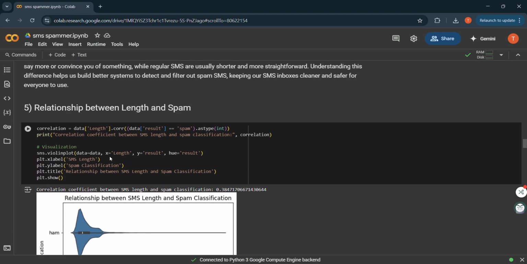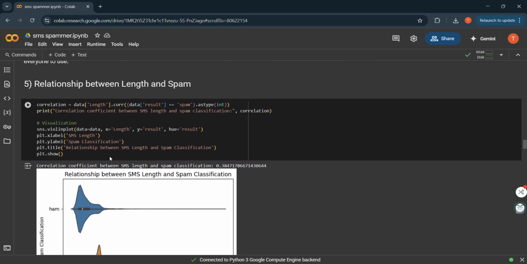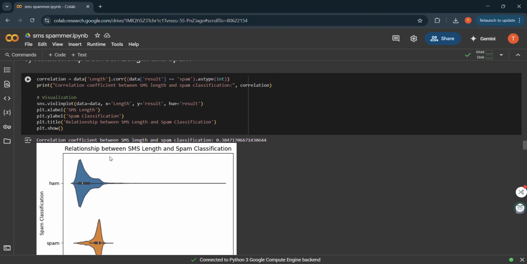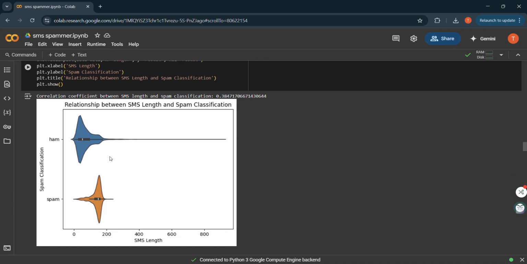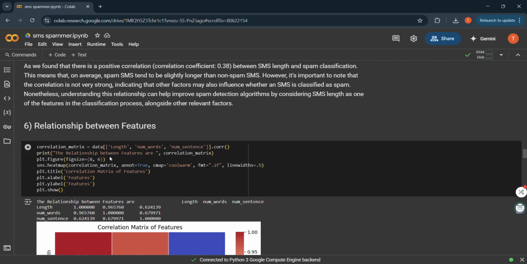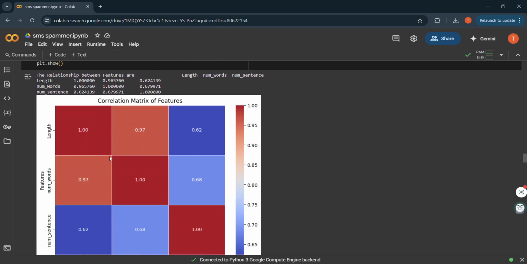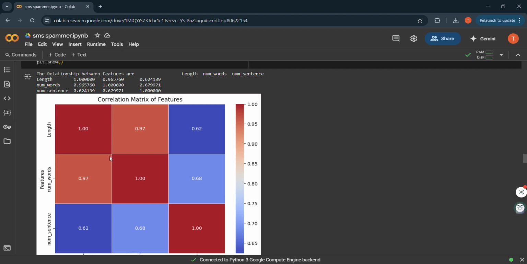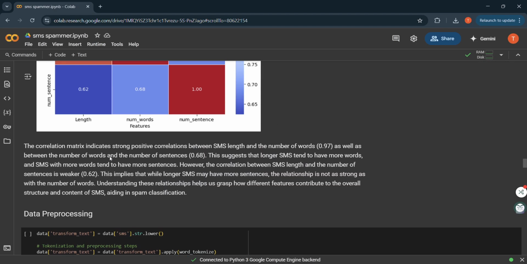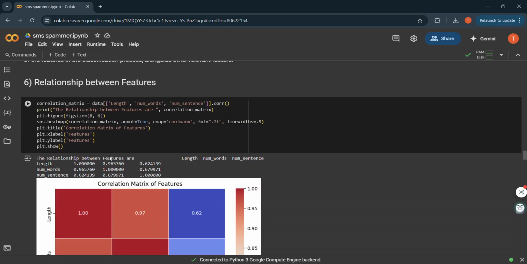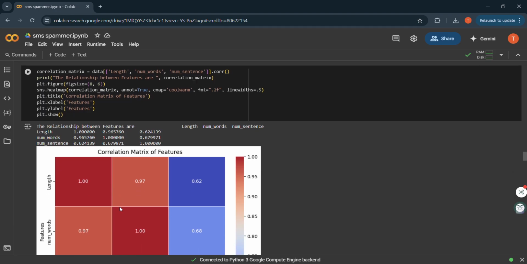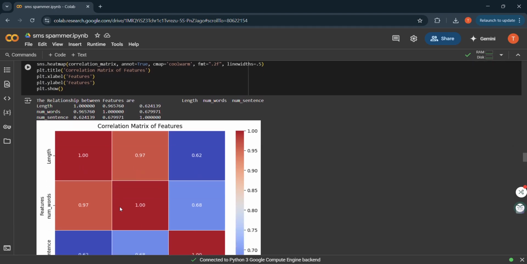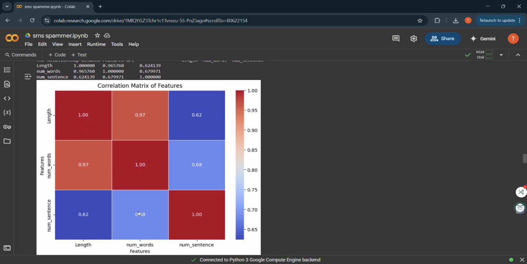Next, we go on to the relationship between the length and spam. We check the correlation between the message length and the spam likelihood. The correlation coefficient is around 0.38, indicating that longer messages are slightly more likely to be spam. Next, we move on to the feature correlation. Here we explore the relationship between the length, word count and the sentence count. Length and word count are highly correlated and there's moderate correlation with sentence count.